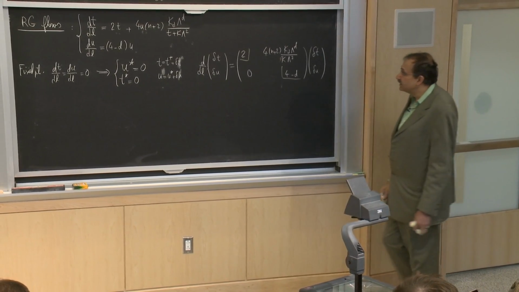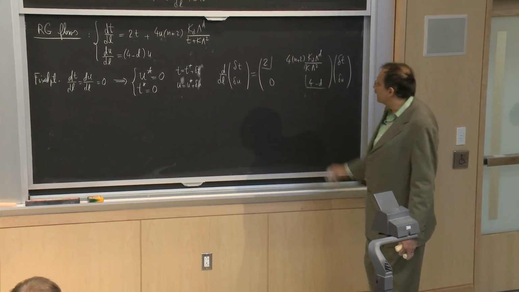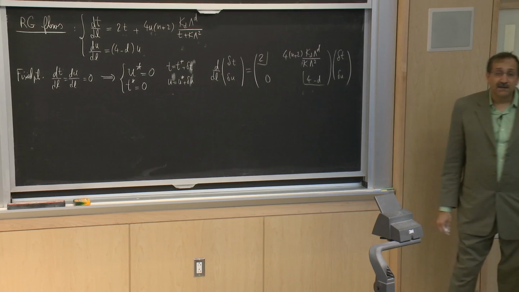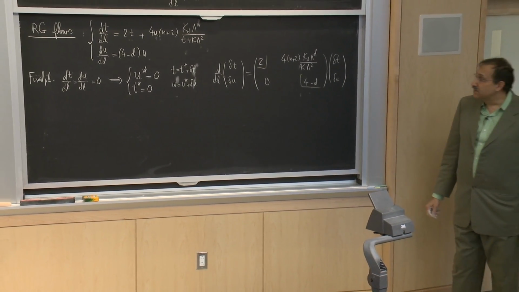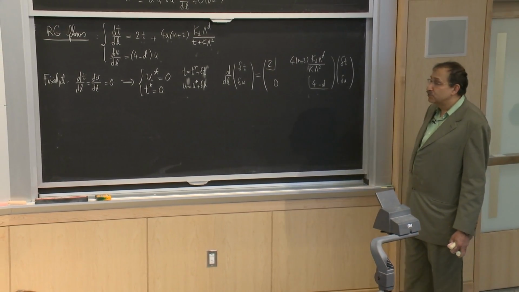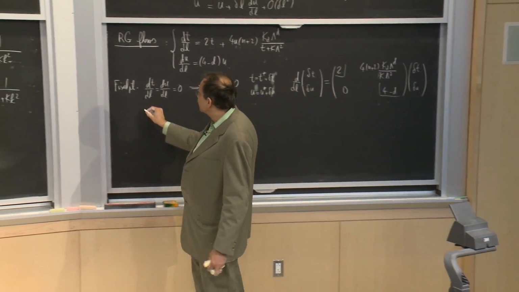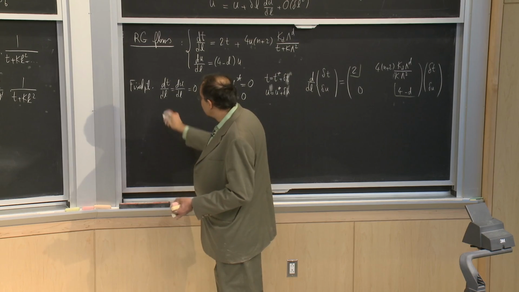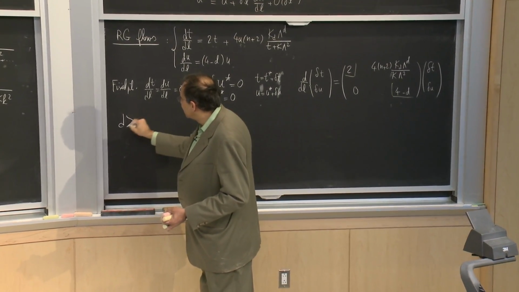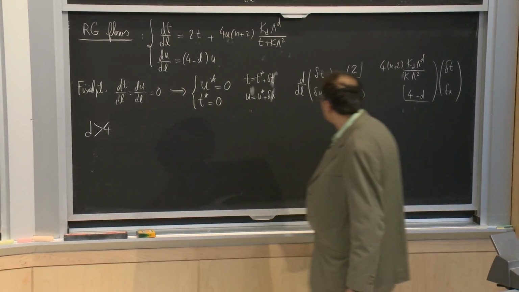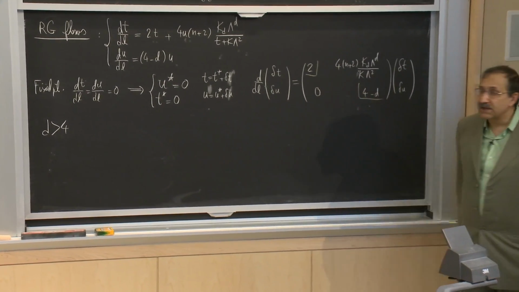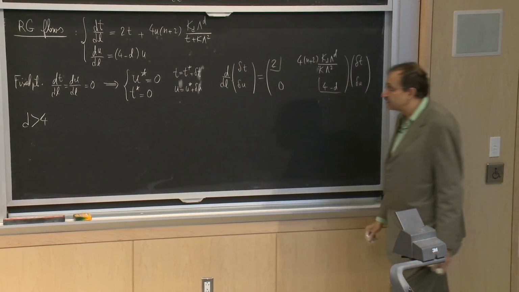So basically, depending on whether I'm in dimensions greater than 4 or less than 4, I will have either 2 or 1 relevant direction. In particular, if I look at what is happening for d greater than 4, I will just have 1 relevant direction.